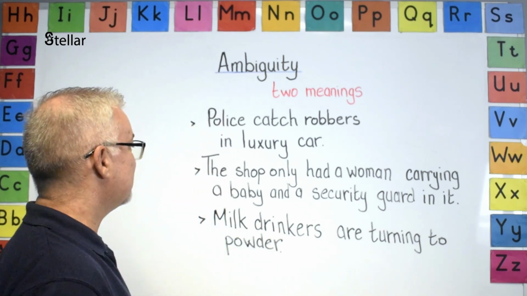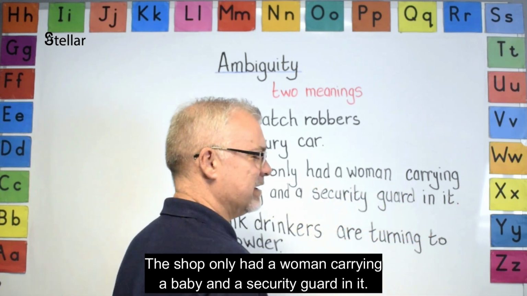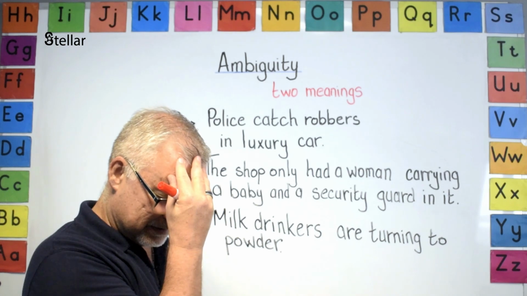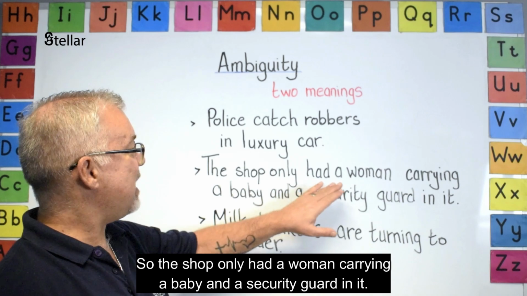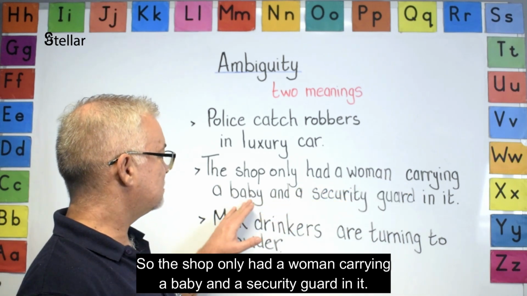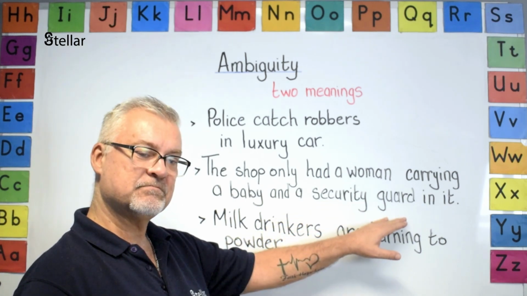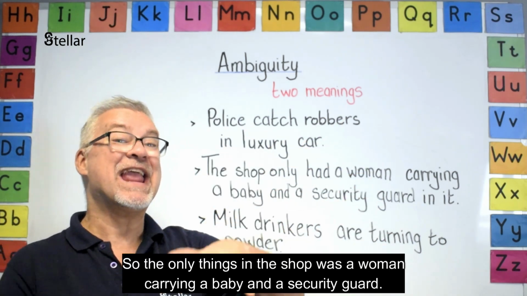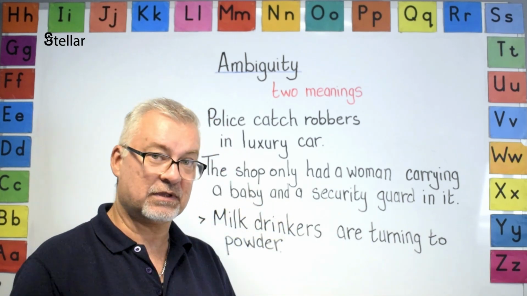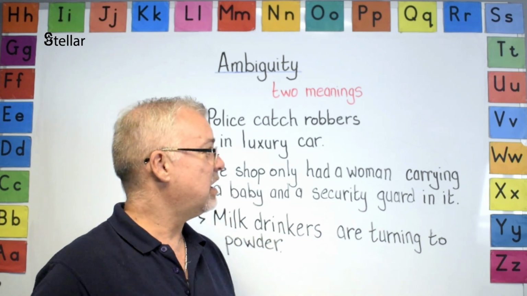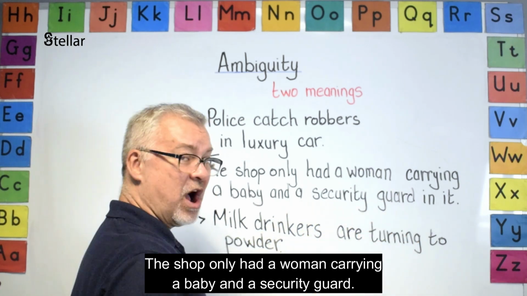Let's have a look at the second one. The shop only had a woman carrying a baby and a security guard in it. Whoa, hang on. There's so much going on here. So the shop only had a woman carrying a baby and a security guard in it. So the only things in the shop were a woman carrying a baby and a security guard. That's one interpretation.